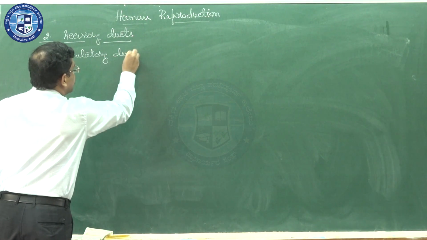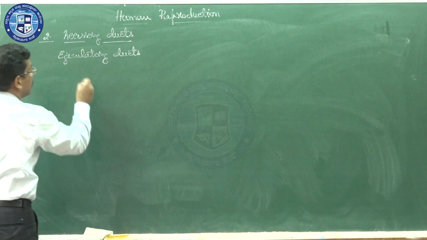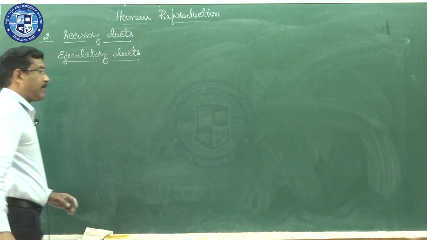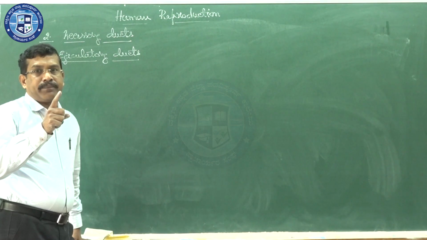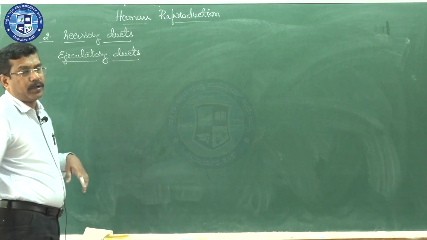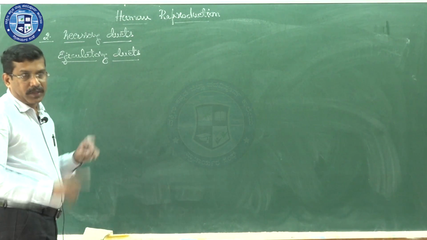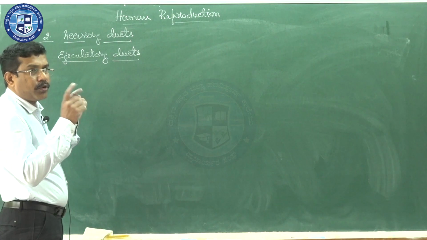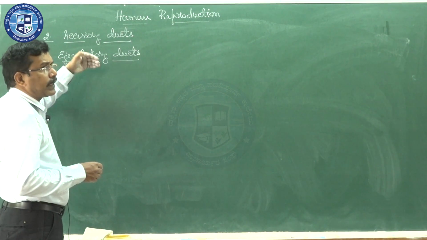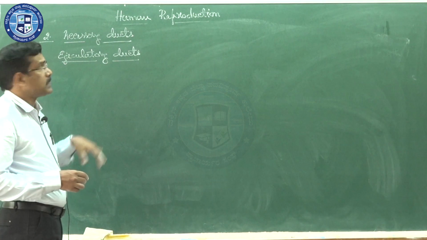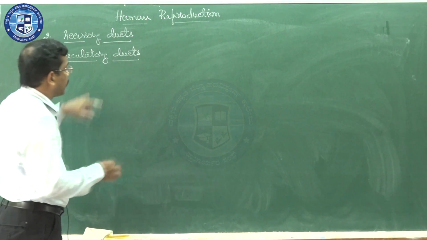How many vasa deferentia are there? Two, one on the right side and another on the left side. Both come into the abdominal cavity and receive the duct from the seminal vesicle to form the ejaculatory duct, around 2 to 3 centimeters in length.